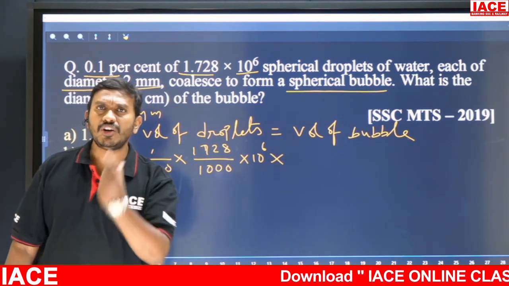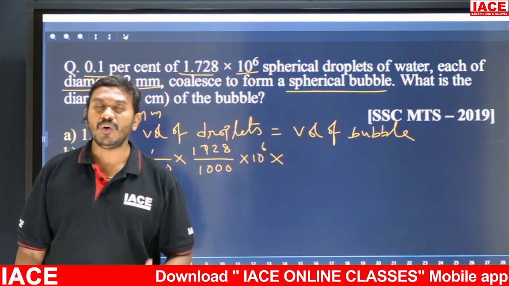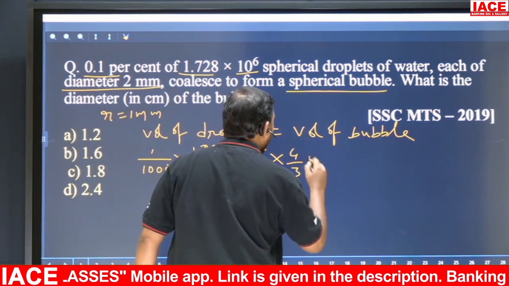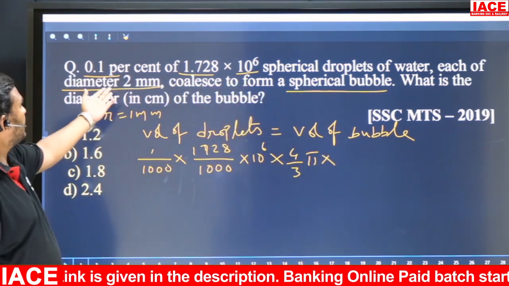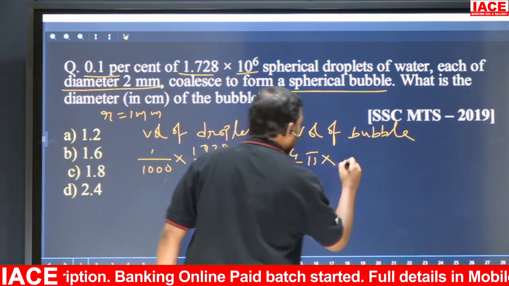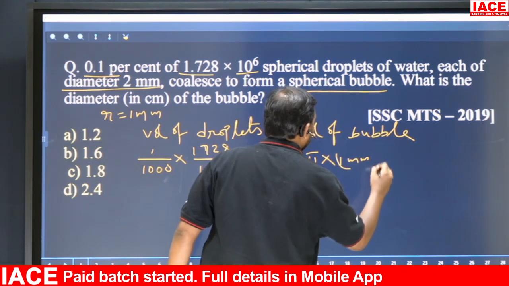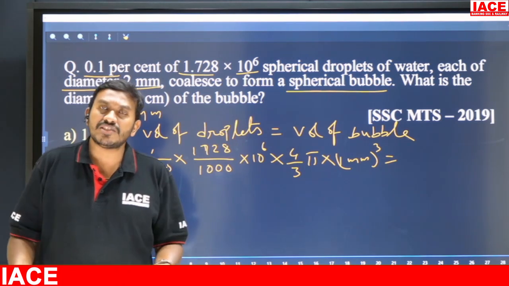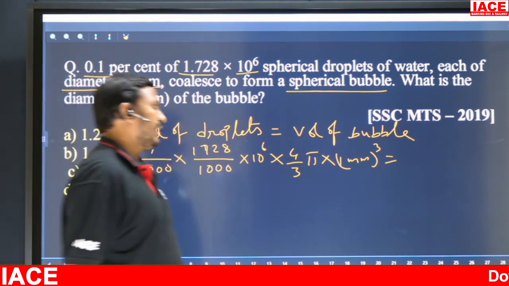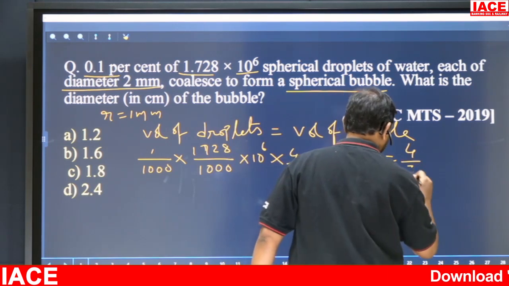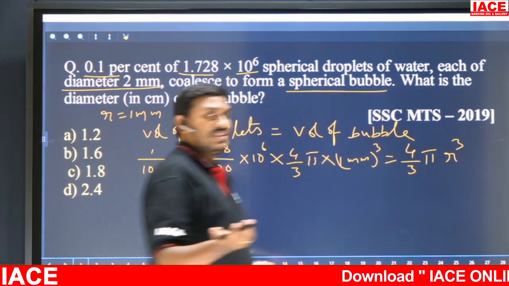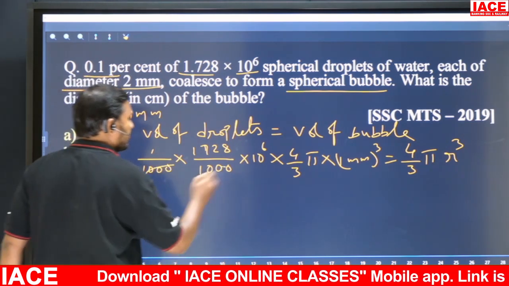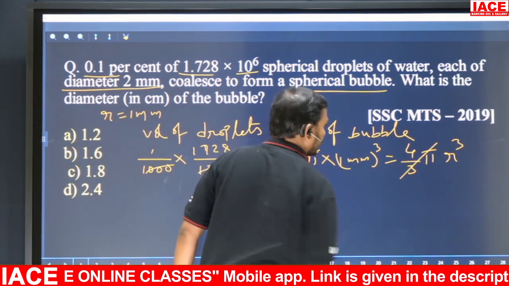What is the volume of a droplet? A droplet is in the shape of a sphere. What is the volume of a sphere? 4/3 pi r cube, right? What is the radius of the droplet? 1 mm, right? So 1 mm cube. And the big bubble is also in which shape? Sphere shape only, right? Again the volume of the sphere is 4/3 pi r cube. This is the condition, a simple condition. Directly you can write. Now you observe 10 power 6 cancels, 4/3 pi both cancel.